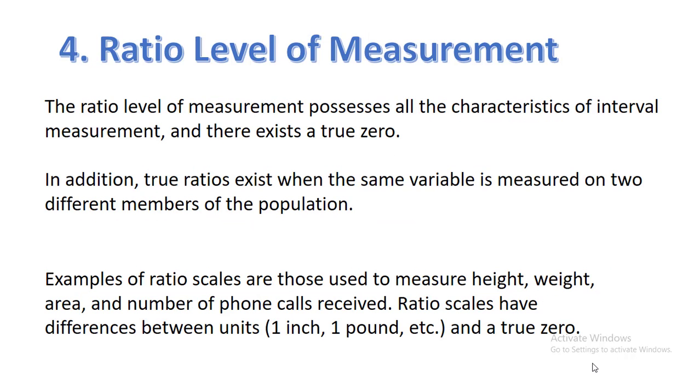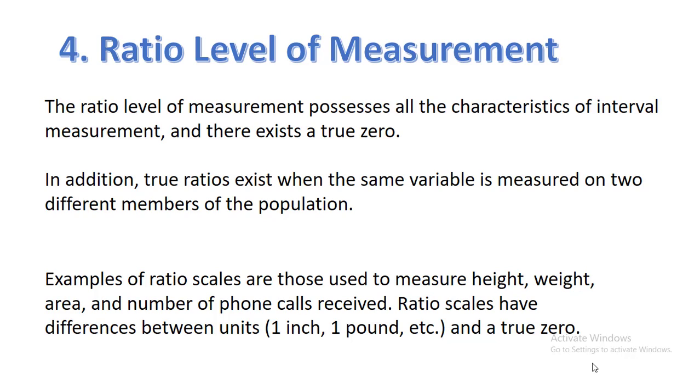Ratio level of measurement. The ratio level of measurement possesses all the characteristics of interval measurement, and there exists a true zero. In addition, true ratios exist when the same variable is measured on two different members of the population. Examples of ratio scales are those used to measure height, weight, area, and number of phone calls received.